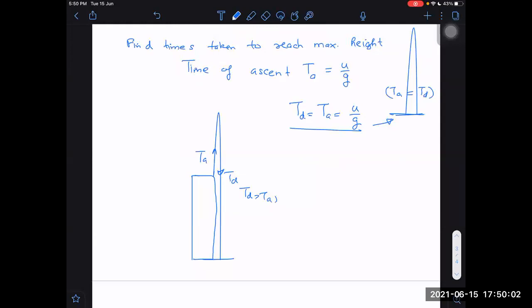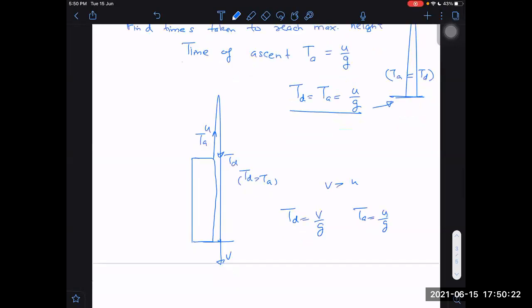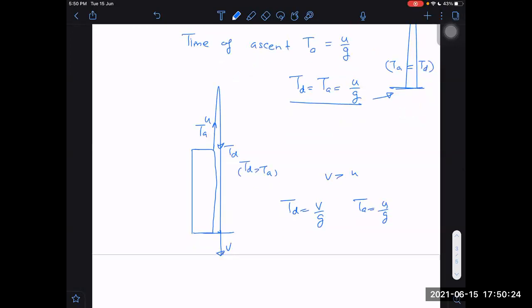So what would be the time of descent in such cases when u and v are different? u is different, v is different. Then time of descent I can write as v by g, and time of ascent I can write as u by g. Here v will be greater than u, and therefore t d will be greater than t a.